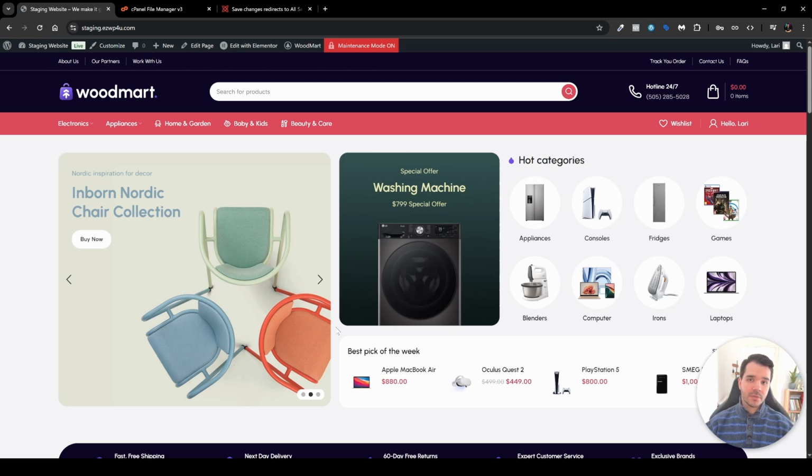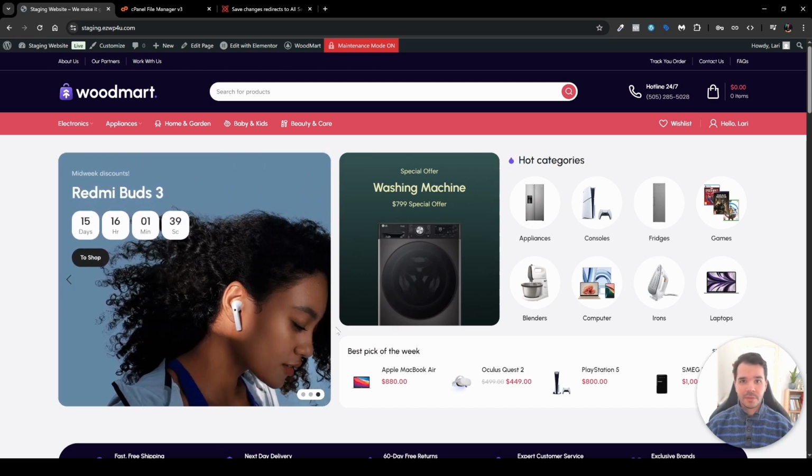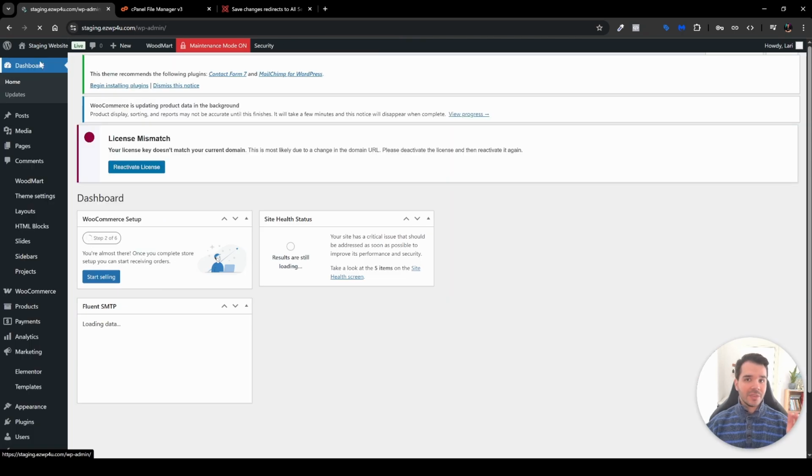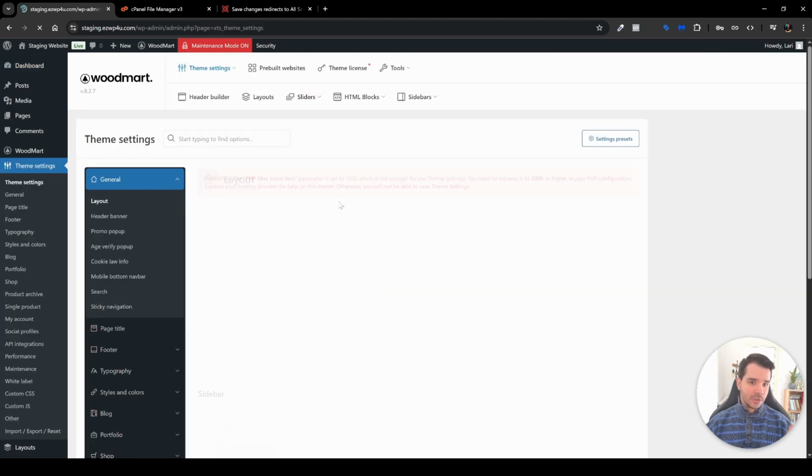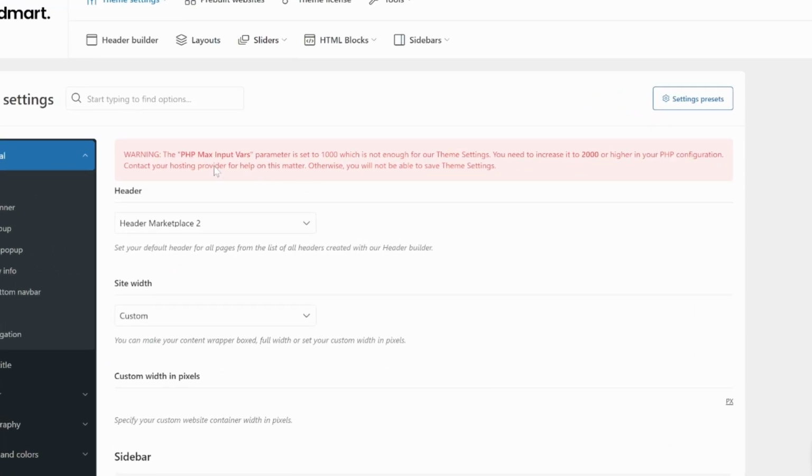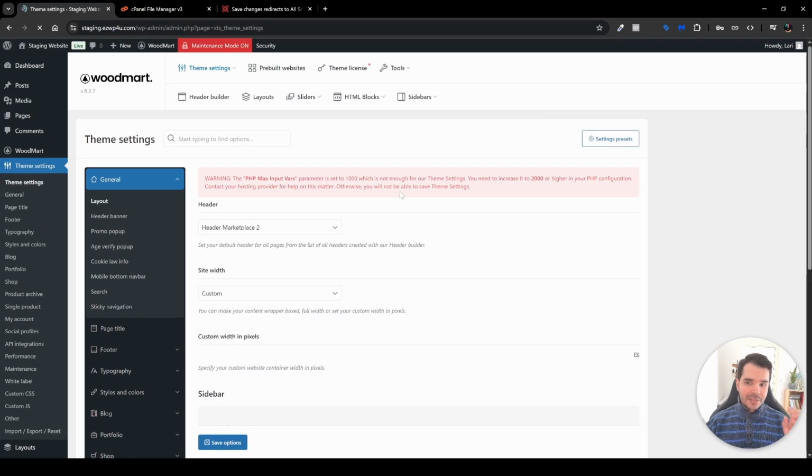We'll begin with the error that I sometimes see on websites that I build. The error happens when I go to my dashboard and then to the theme settings. If I head over to my theme settings, I see the following error: the PHP max input vars. This error isn't exactly annoying, but you don't know what to do with it, because you'd have to jump into the code. So in this video, I'm going to show you what exactly you have to do.